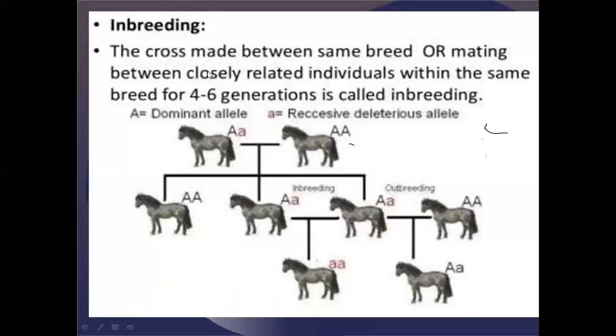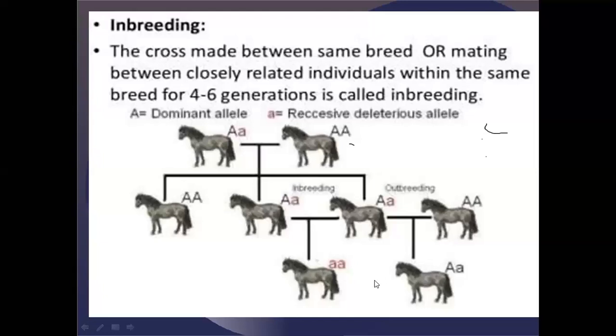Now, how this inbreeding generally takes place, we'll talk about that. You might have some questions. The cross made between the same breed or mating between closely related individuals, I already defined for you. So just take one example: a dominant allele and a recessive allele. We go for the F1 generation, then the F2 generation.